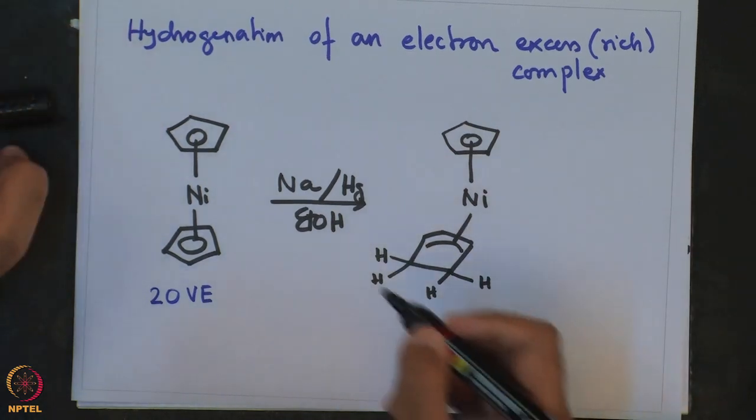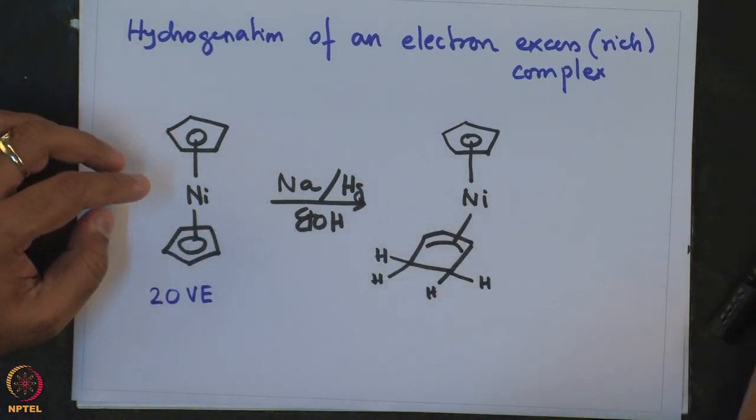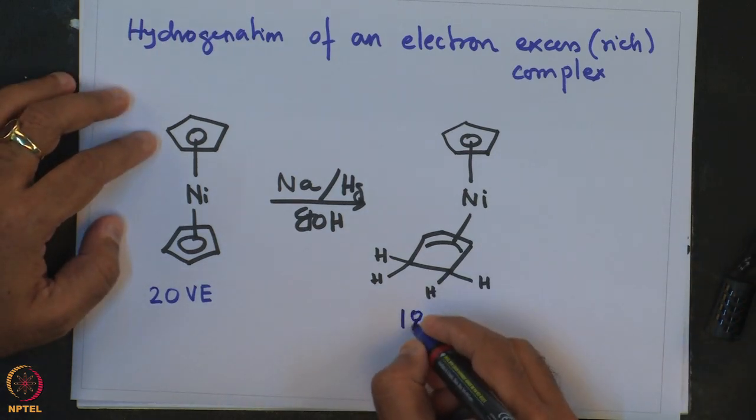So, overall this complex ends up being an 18 valence electron species.